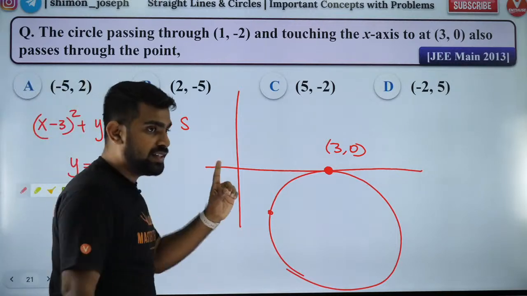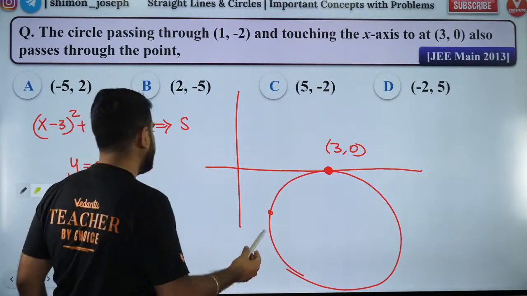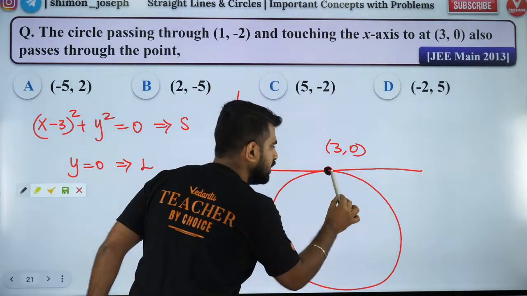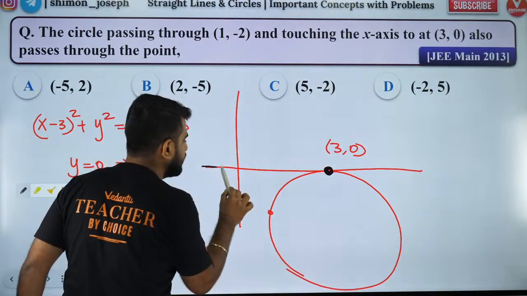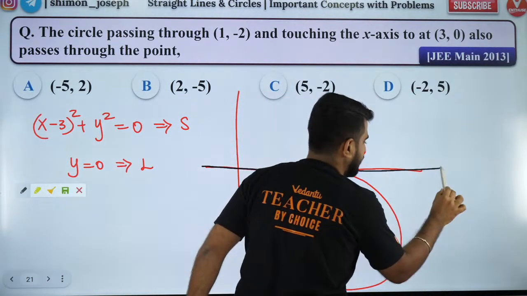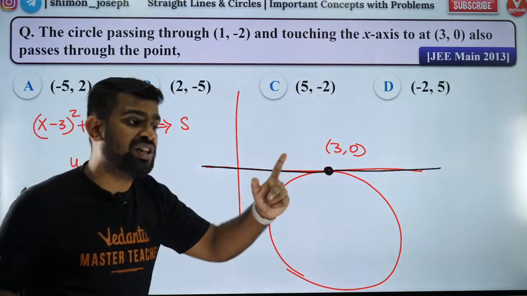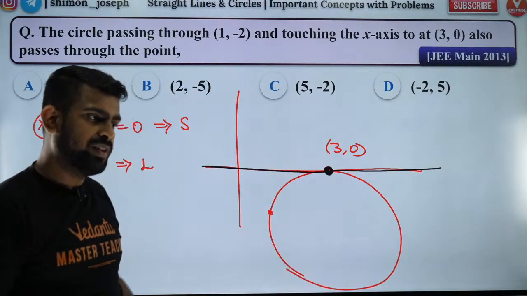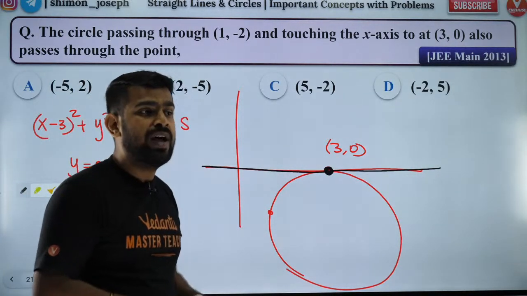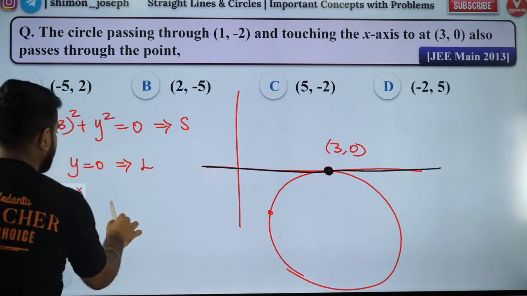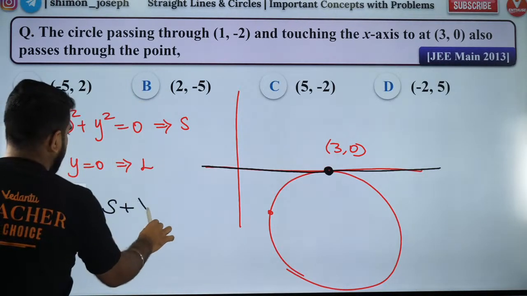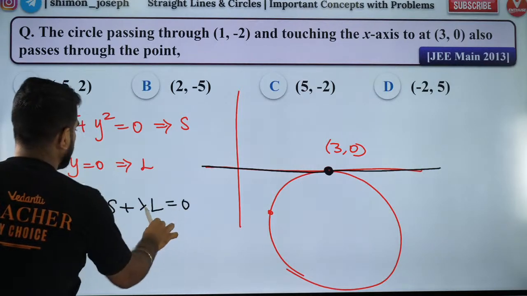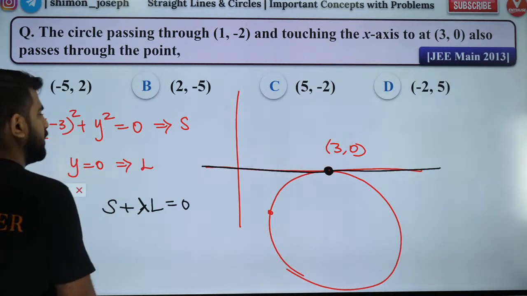So guys, listen carefully. What I'm taking is a point circle. Point circle means a circle with radius 0. And then this line, and I'm going to use the family of straight lines concept. What is the family of straight lines concept? S plus lambda L is equal to 0.